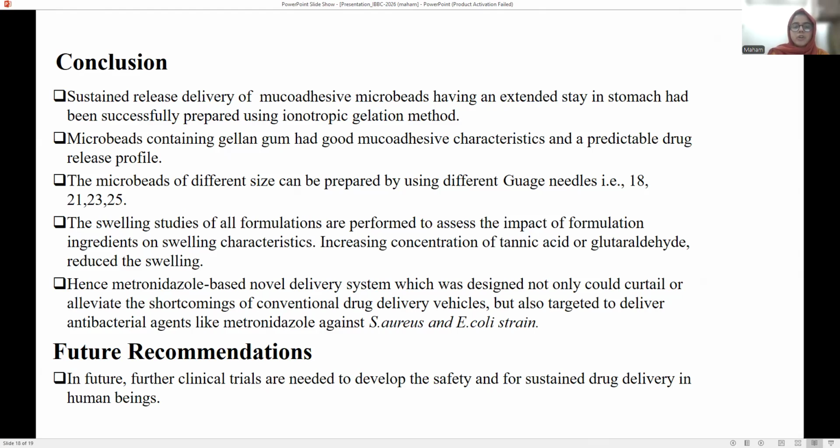The metronidazole-based drug delivery system targets E. coli and S. aureus. Now, the future recommendations: clinical trials are needed to establish the safety and efficacy of sustained drug delivery in human beings.